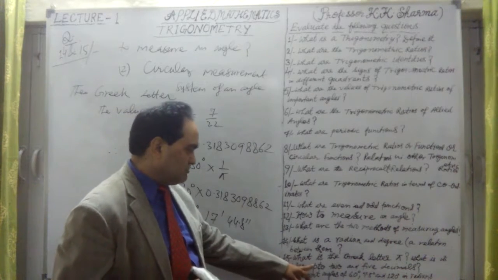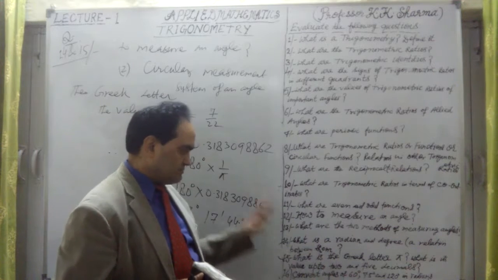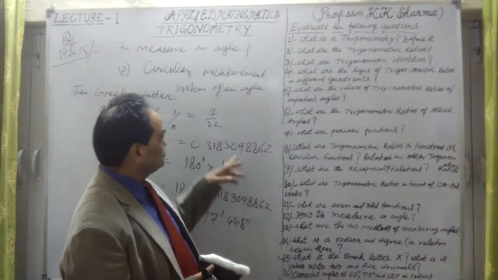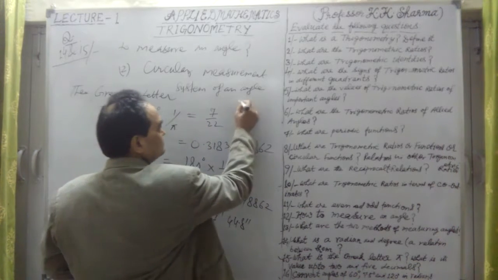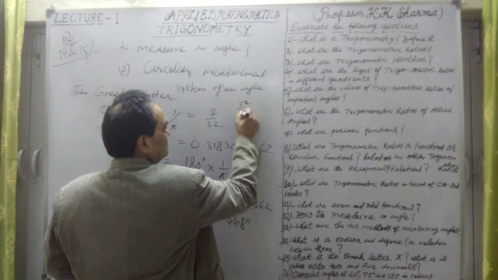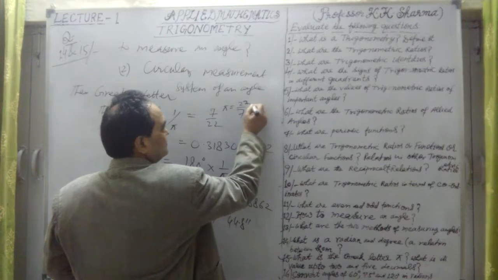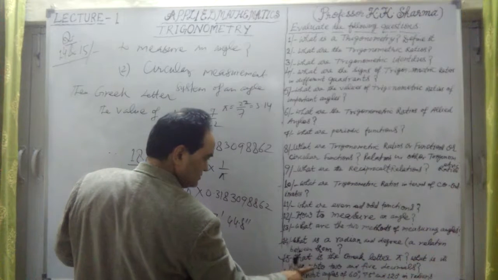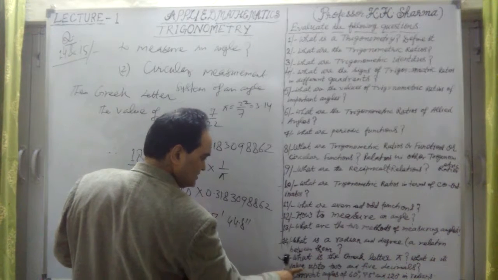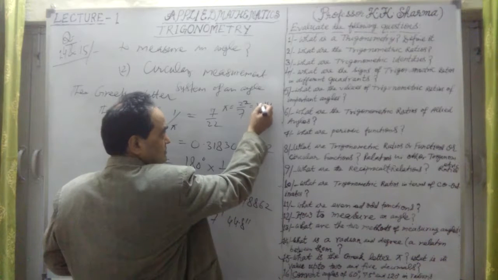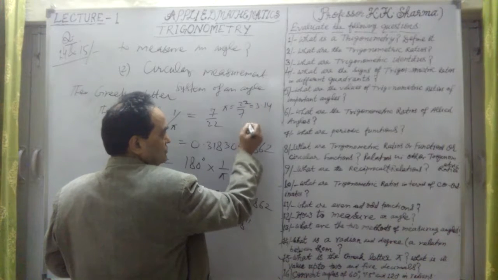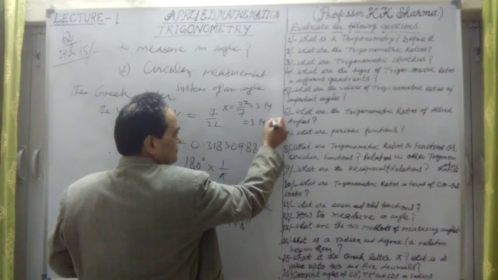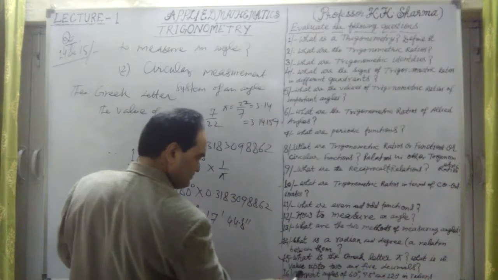What is the Greek letter pi, and what is its value up to 2 decimals? We have defined that pi is 22/7, which up to 2 decimals is 3.14, and up to 5 decimals the value is 3.14159.